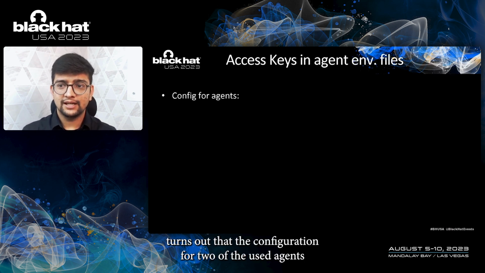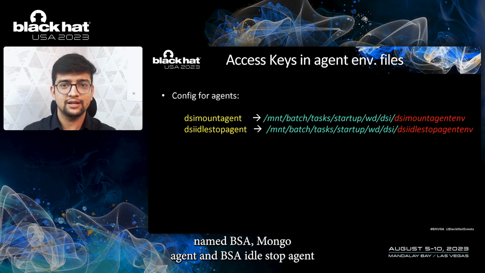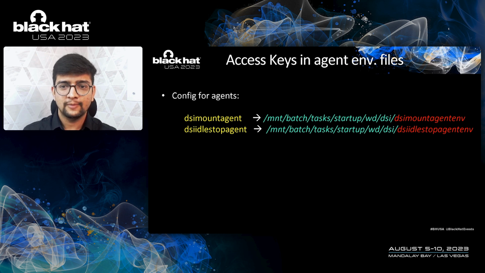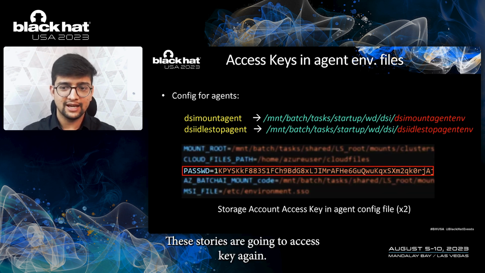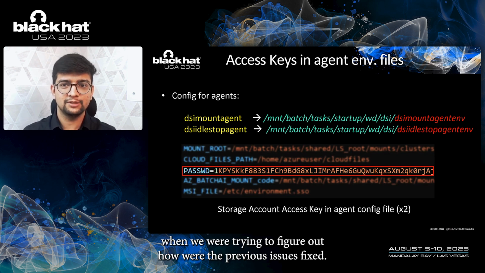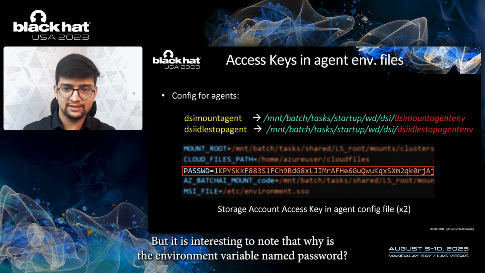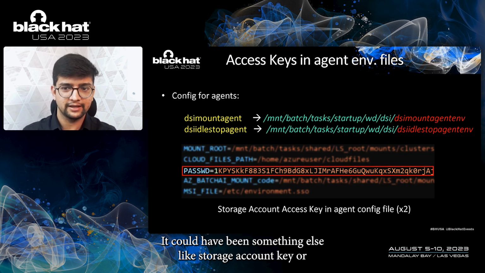Turns out that the configuration for two of those agents, named DSI mount agent and DSI idle stop agent, contained the storage account access key again. So this was twice. And this was found when we were trying to figure out how the previous issues were fixed. But it is interesting to note why the environment variable is named password. It could have been something else like storage account key.